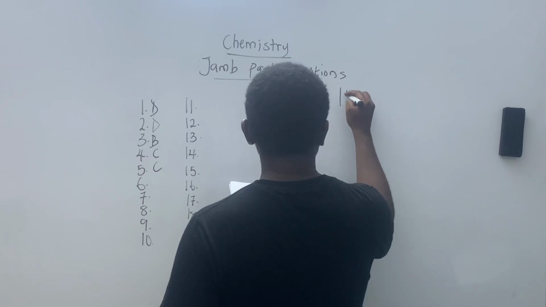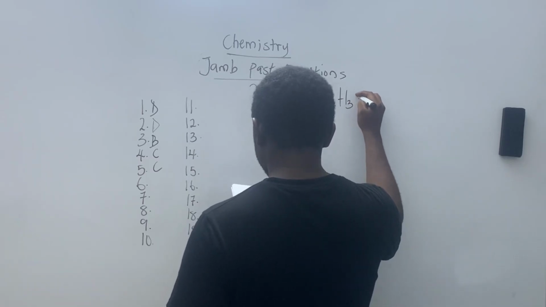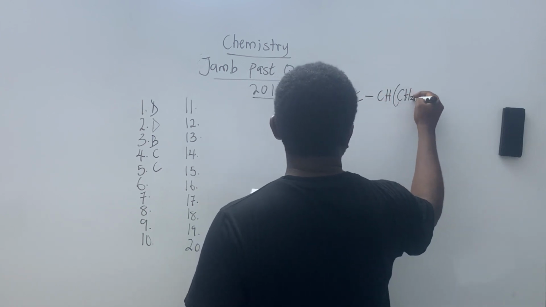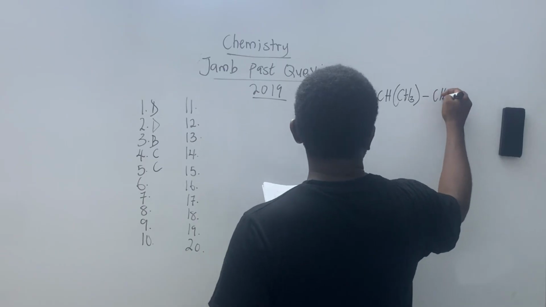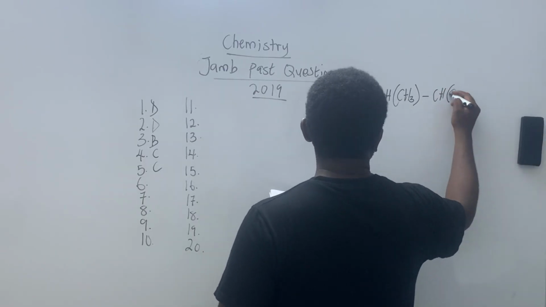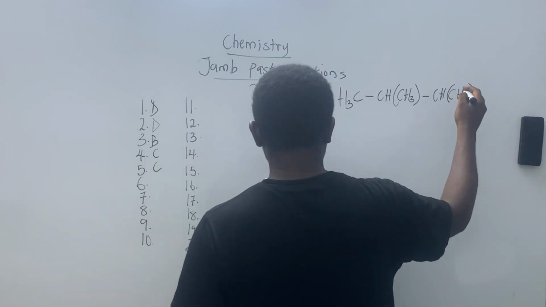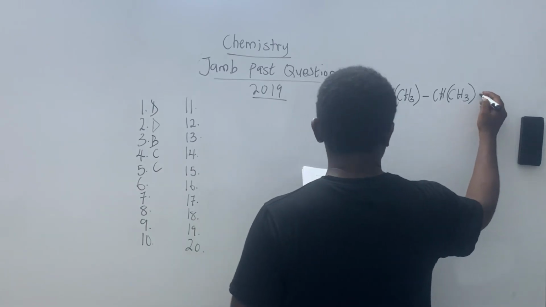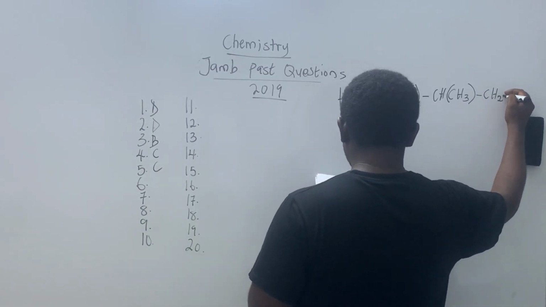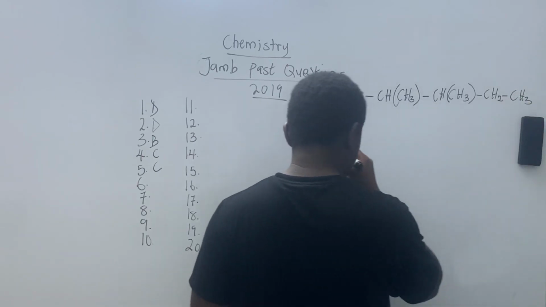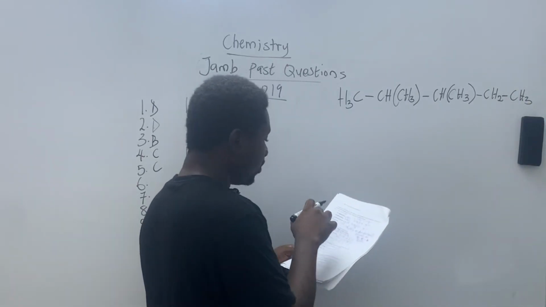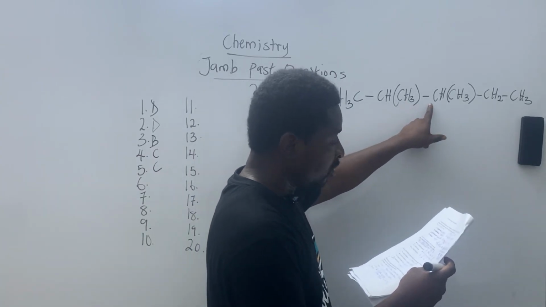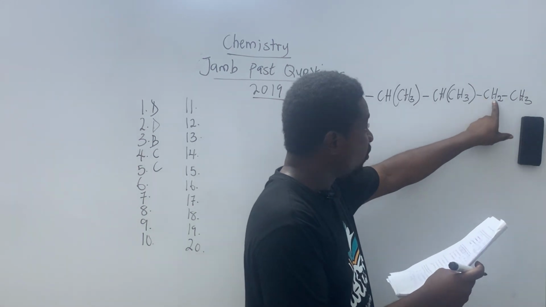I'm having CH3, then CH, then CH, then CH2, then CH3. Let me confirm what I have here, so that I don't have an error. Yes, we're good.